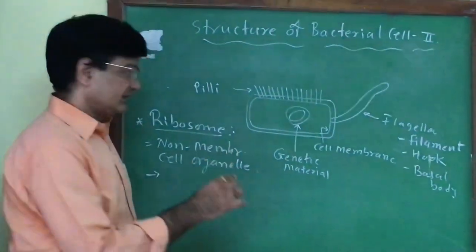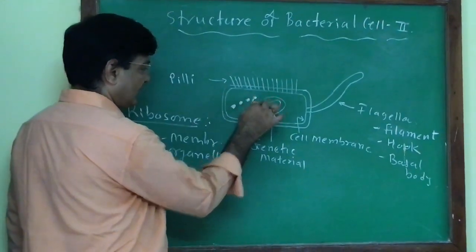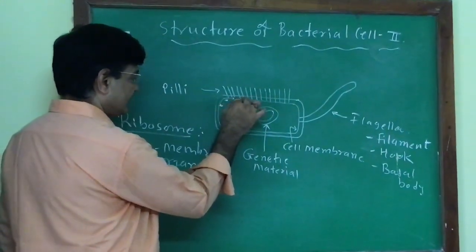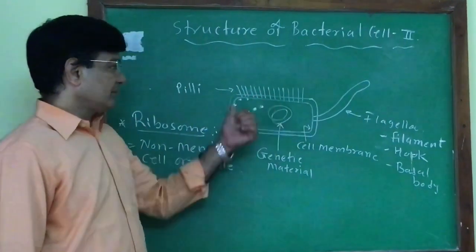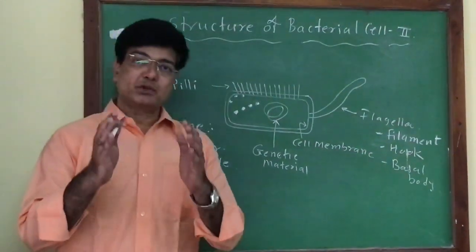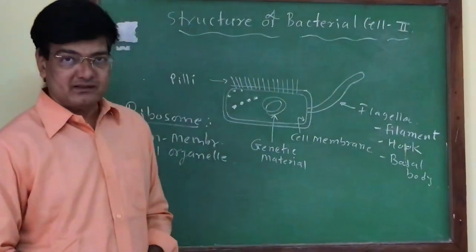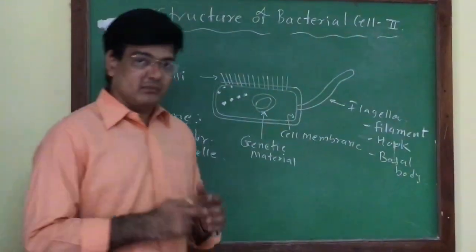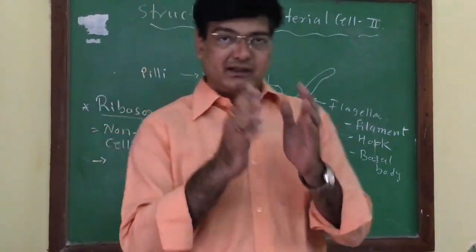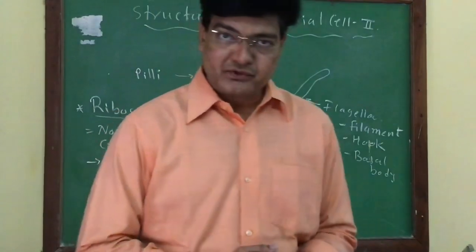In the bacterial cell, ribosomes are found in the cytoplasmic region like this, or they may associate with the cell membrane on the inner side. Ribosome is mainly concerned with protein synthesis in both prokaryotic and eukaryotic organisms. Ribosomes are formed of two subunits, the small and large subunits.